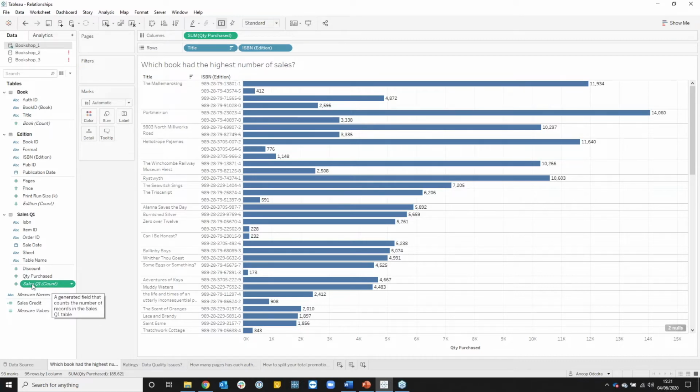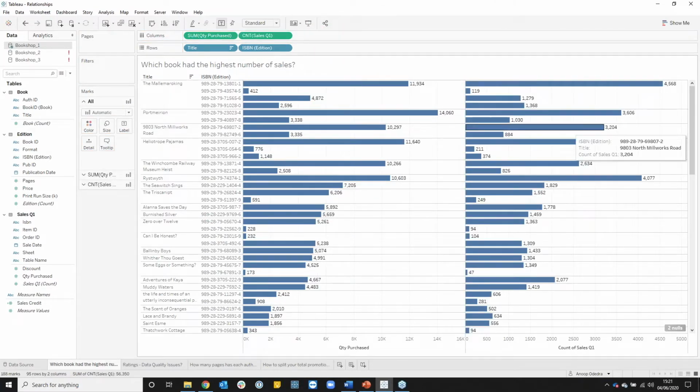In this case, I want to know how many transactions took place, so I can drag my sales count out and we can see how many transactions took place for those books. So we've got number of books sold and number of transactions as well. But as I said, those count fields replace the automatically generated number of records fields.